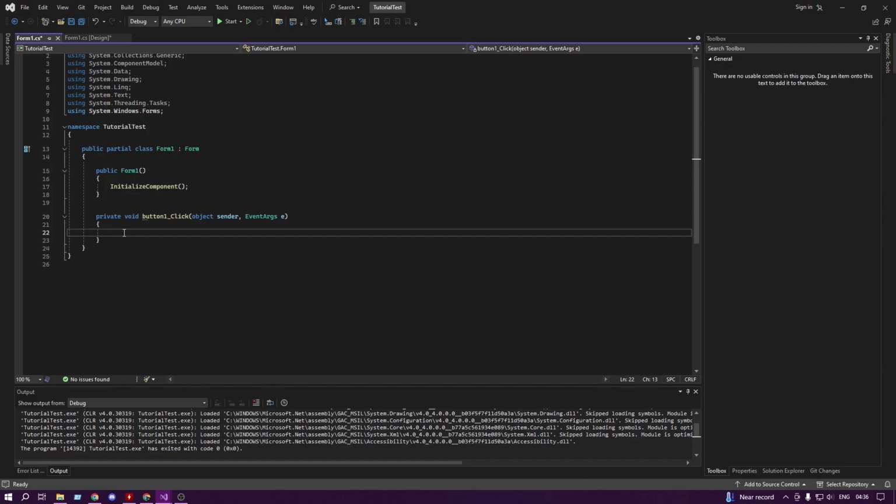When that is done, we will start writing the actual code. For this, we have to declare two int variables and give them values from the text boxes, but we need int parse because a text box gives us input as a string, not an int.